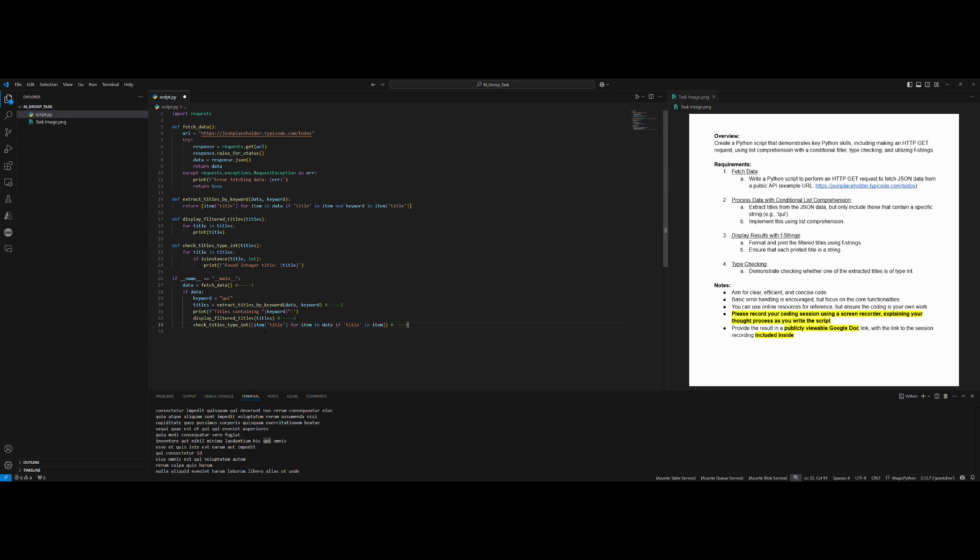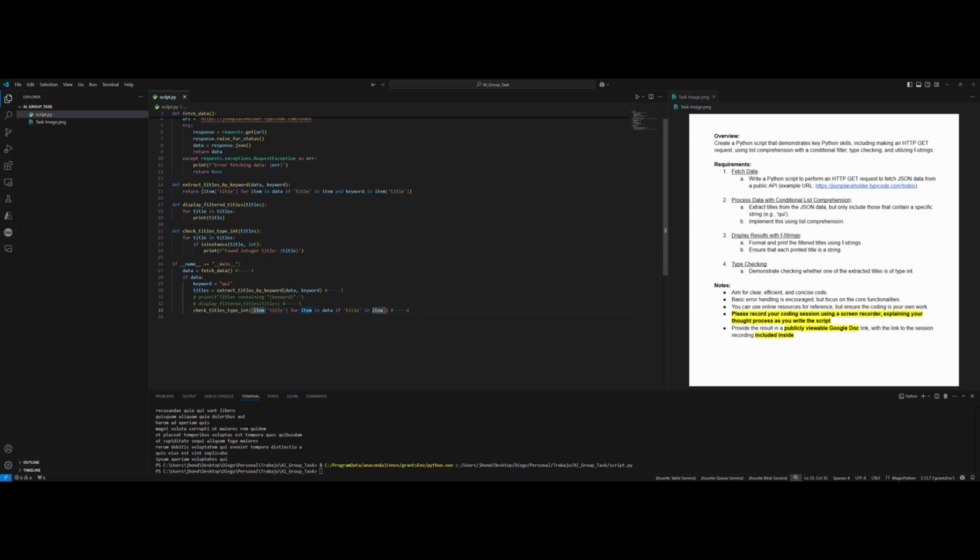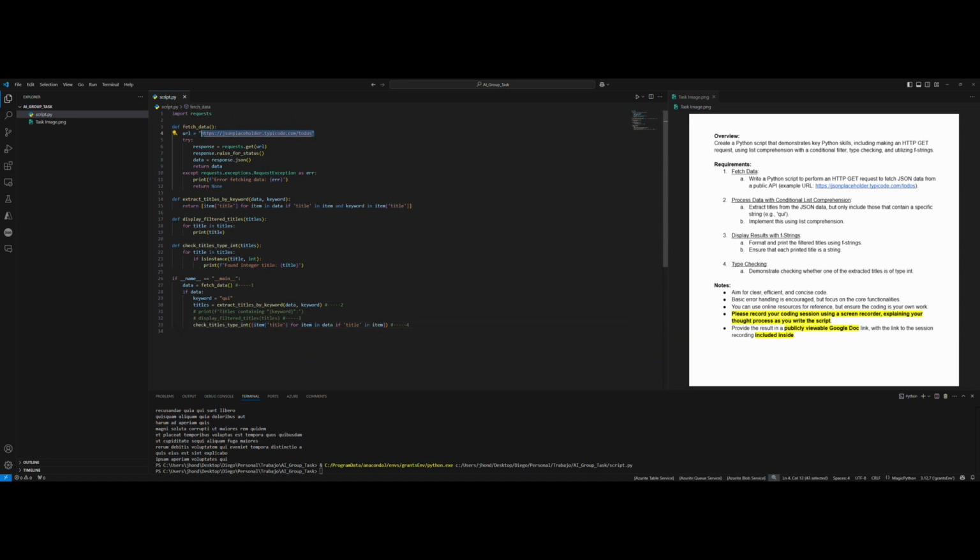Type checking, demonstrate checking whether one of the titles is an int. I'm going to display this. Well, it looks like there are no ints in the data. Let's comment this for a sec. Yeah, there are no integers in title in this API.